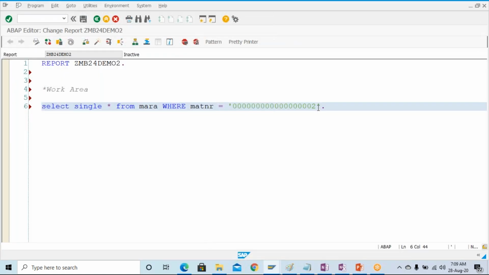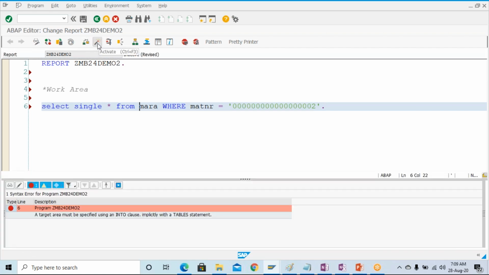Fine. So internal representation generally comes with, suppose you have the material number 2, internally it will be appended with 0 0 0 0 0 0 0. So this is the internal representation. When you are going to put the select query, you have to give the internal representation over here. If you just give 2, it may not work. It may not work. You can just try yourself, check the syntax now.